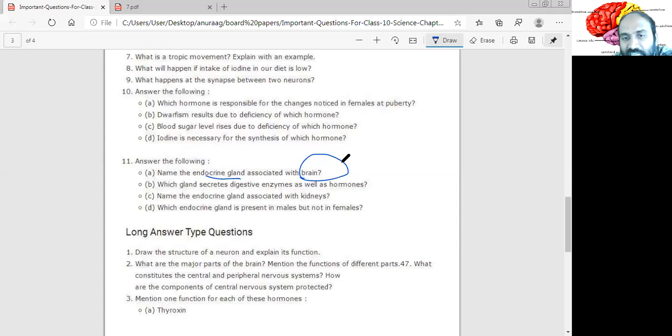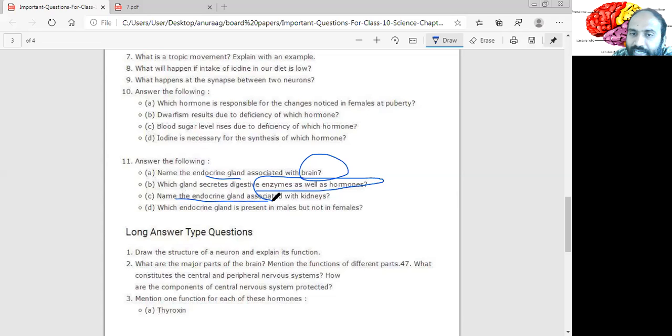Which gland secretes digestive enzyme as well as hormones? So I told you, what are those glands called? Do you remember the word? Go back to the previous video, find out the word. The gland which performs both the exocrine and endocrine function, such glands are called what? Please comment in the video below. Okay. Now, which glands secrete digestive enzyme as well as hormones? Insulin is a hormone secreted by pancreas. Pancreas also secretes pancreatic juice and trypsin, lipase, etc. So, one of the answers is your pancreas.